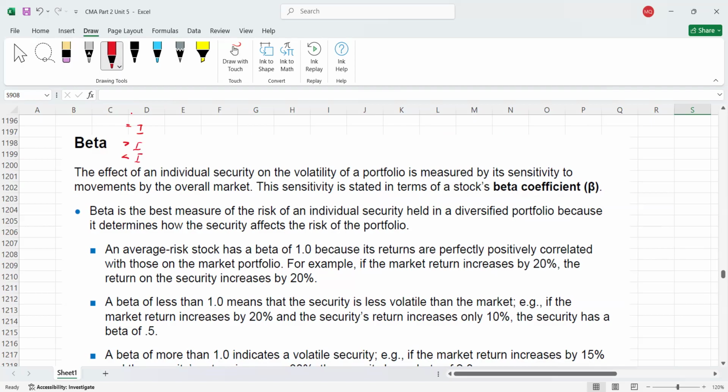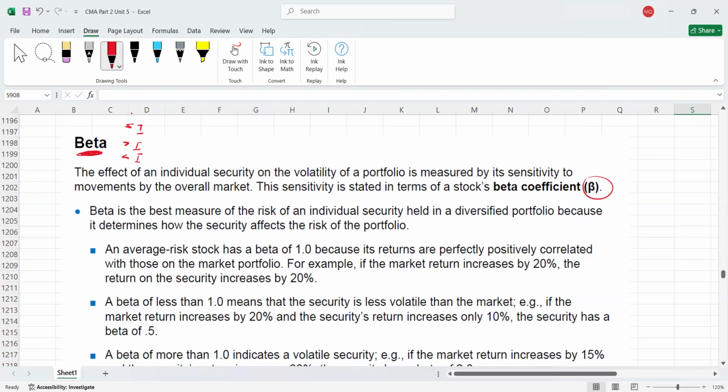So first I'm explaining what beta is. Then I'll tell you what it means if beta is equal to 1, what it means if beta is less than 1, and what it means if beta is greater than 1. So here we go. Please remember, beta is also called the beta coefficient. This is the sign for beta.